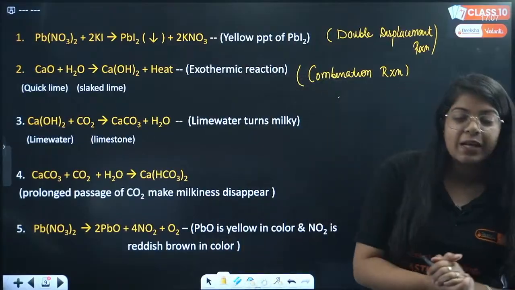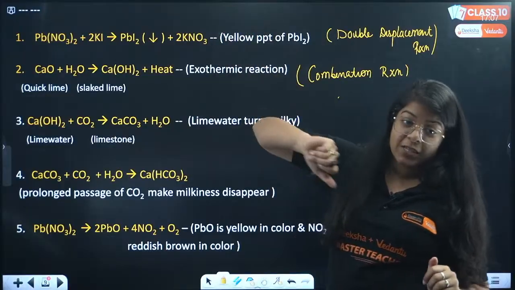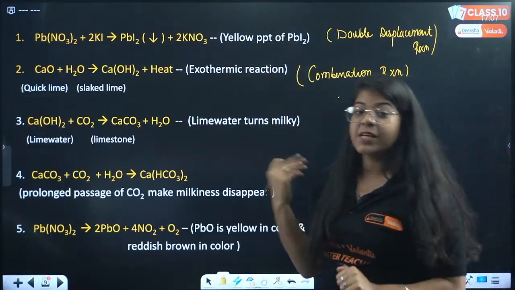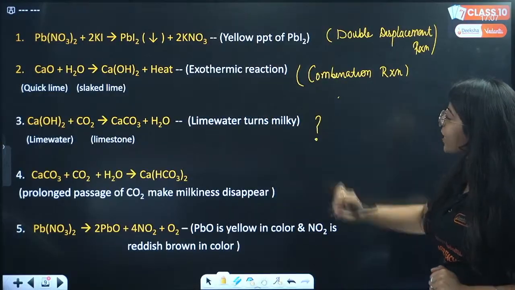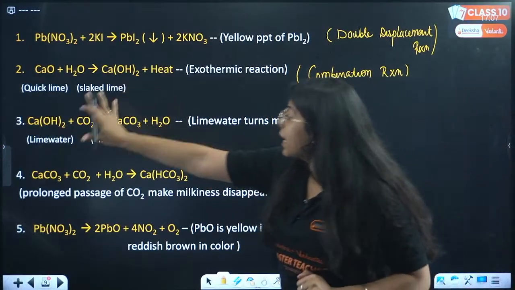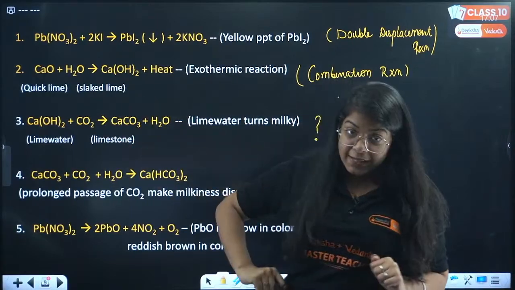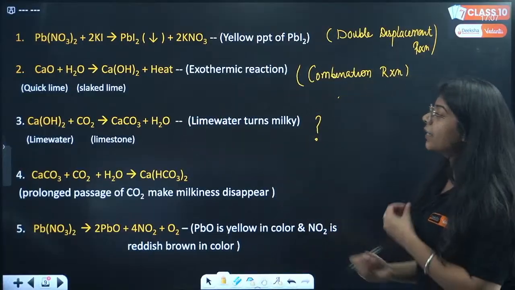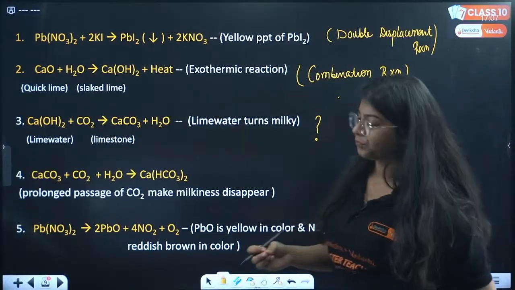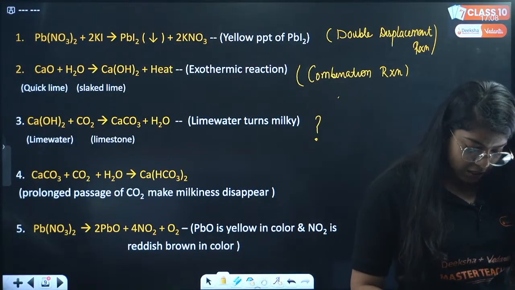Utkarsh will give the answer to this. Utkarsh, this first one is a double displacement reaction. Second one is a combination reaction. Which reaction is the third one? Lime water, that is calcium hydroxide, combines with carbon dioxide, forming calcium carbonate and water. What kind of reaction is this? Come on, what kind of reaction is this?